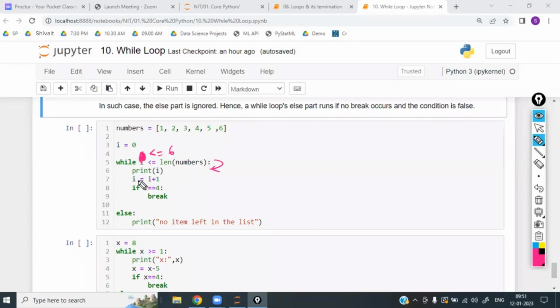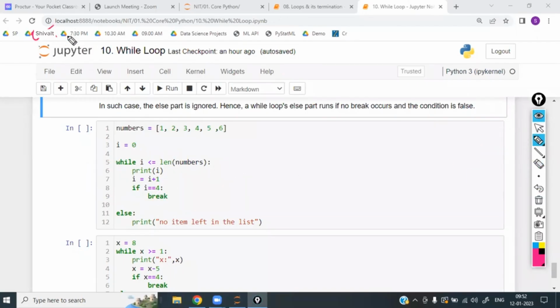So the condition was checked with 0. Then I is equal to I plus 1. Now what is the latest value of I? 1. Now is I equal to 4? Condition true or no? No, it will come back to this one. Till this entire loop is completed, it will not come down. After the loop only it will come down, to the else or whatever is there, forget that. Once the entire while loop has completed.